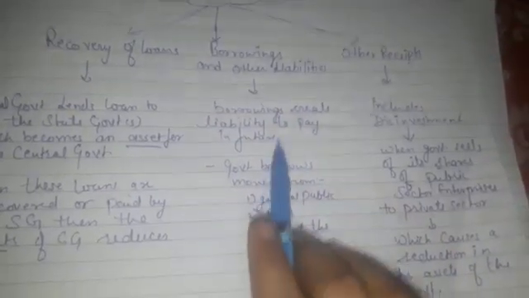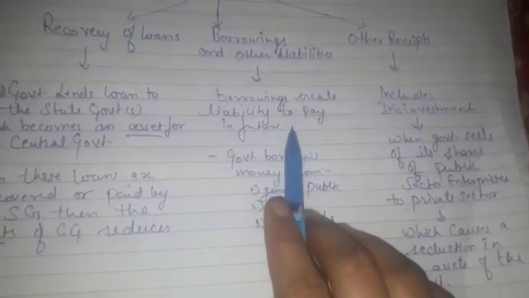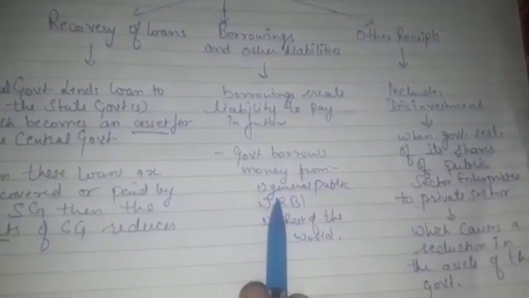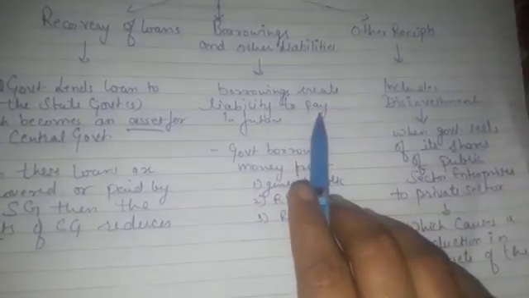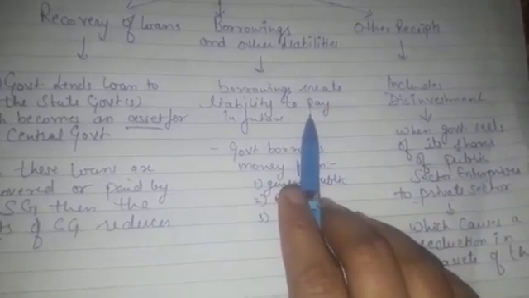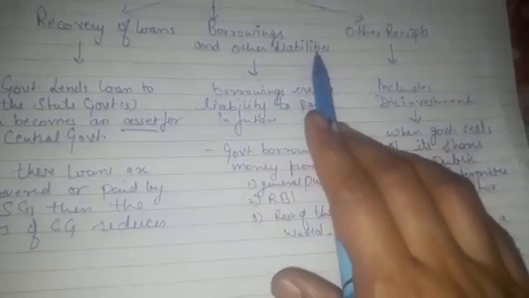Clear? Second is borrowing and other liabilities. When the government borrows money from the general public, RBI or the rest of the world, then that is a money receipt of the government, but side by side that borrowing also creates a liability for the government.